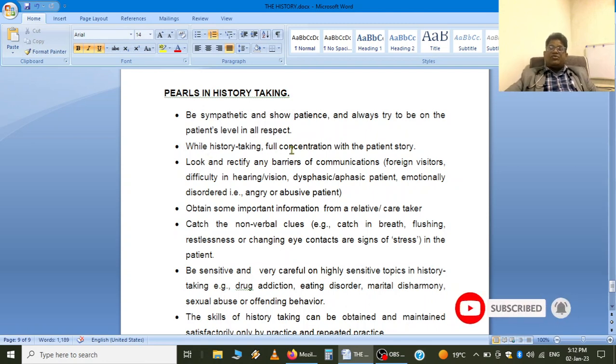And while history taking, we should have a full consultation with the patient's story, listening very carefully to both verbal and non-verbal communication, because that is going to give us the clue for the diagnosis. And if there is any barrier to communication, like foreign visitors, difficulty in hearing, vision, dysphagic, aphasic patient, emotional disorder patient, angry or abusive patient, we should look and rectify as far as possible. Obtain some important information from a relative. In that situation, we can obtain some information from the relative or a caretaker.